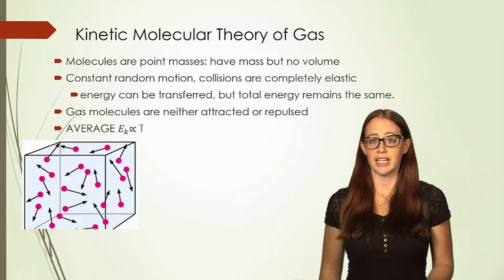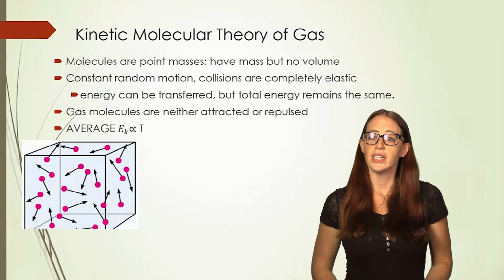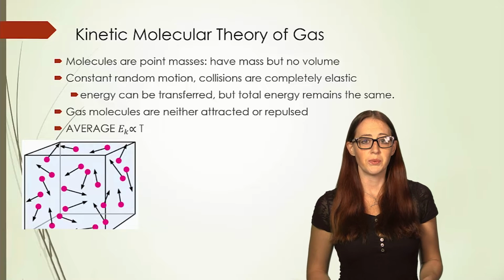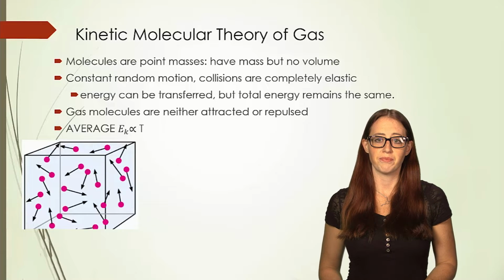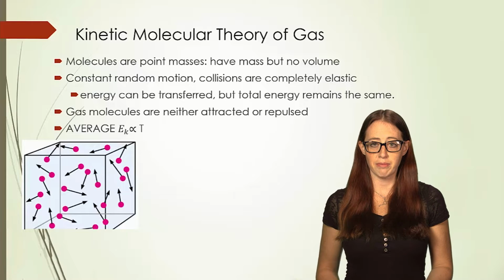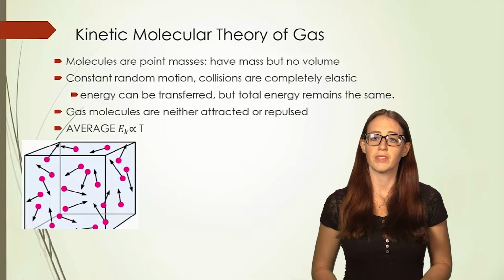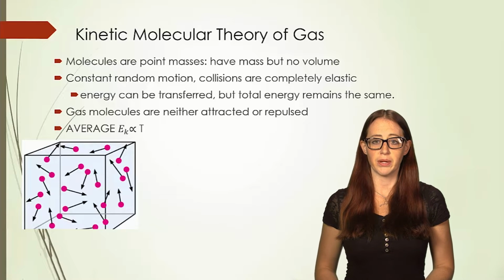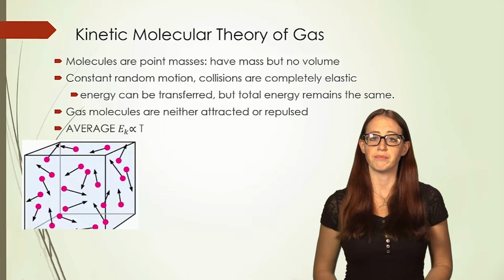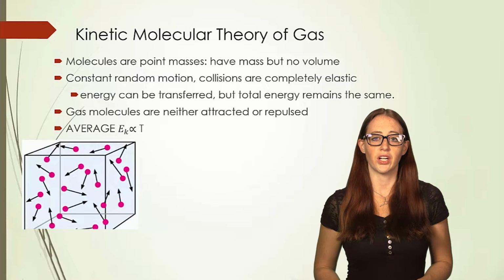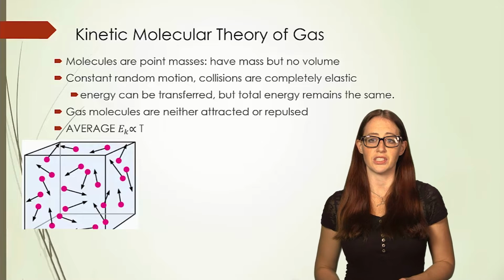Now let's talk about the kinetic molecular theory of gas. You'll recognize a lot of these from the ideal gas law. First, we know that molecules are point masses. This is the same as what we talked about before. Molecules have a mass, but they have no volume. We of course know that this isn't true in reality, but it is an assumption made in the equations for the kinetic molecular theory. We also have constant random motion occurring with completely elastic collisions.